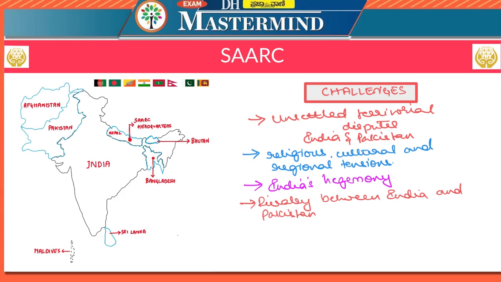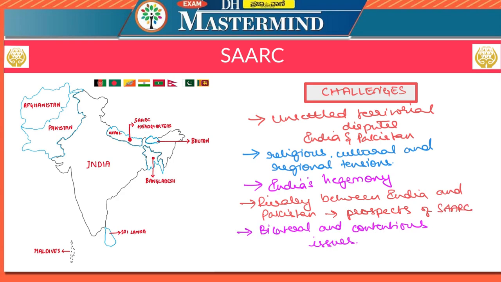Hence, the rivalry between India and Pakistan, the heightened tensions and the conflicts, the territorial disputes, etc., have severely hampered the prospects of SAARC. Since these two countries are at loggerheads with each other, it has cost SAARC a lot in arriving at consensus on major issues.